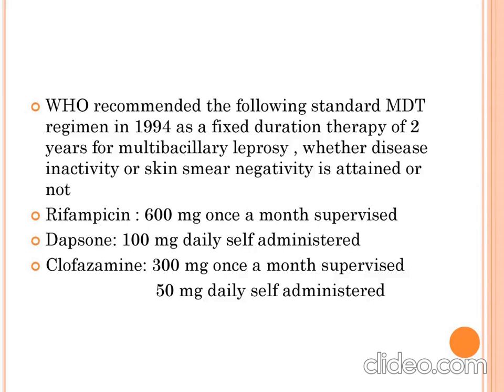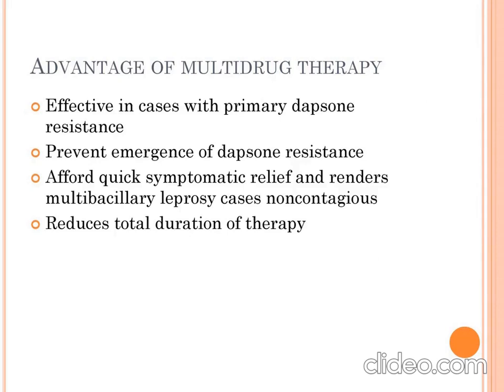Rifampicin is given 600 mg once a month under supervision. 100 mg dapsone given daily. 300 mg of clofazimine is given once in a month under supervision, while daily 50 mg is self-administered. Advantage of multi-drug therapy: it is effective in cases with primary dapsone resistance, prevents emergence of dapsone resistance, affords quick symptomatic relief, and renders multibacillary leprosy cases non-contagious. It reduced total duration of the therapy.